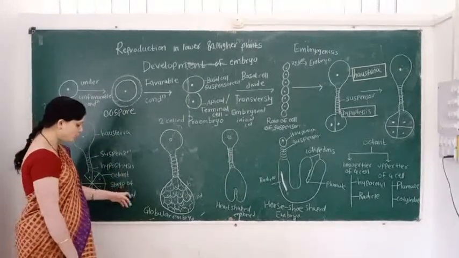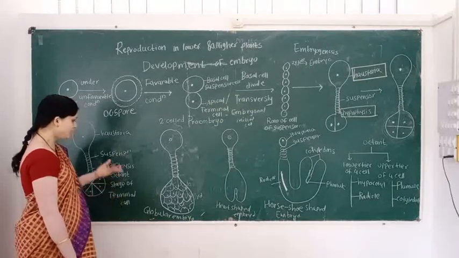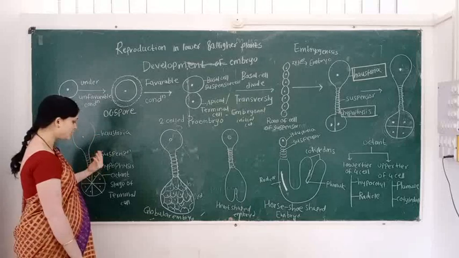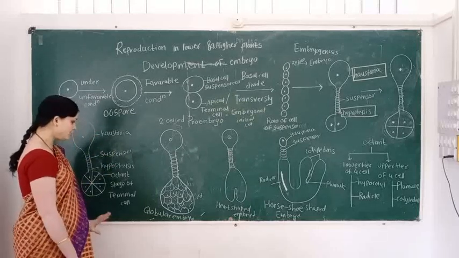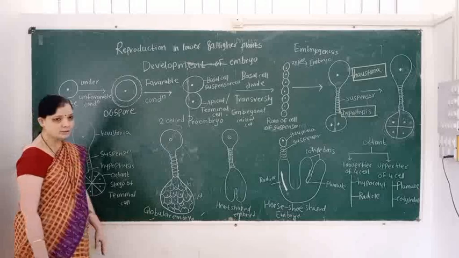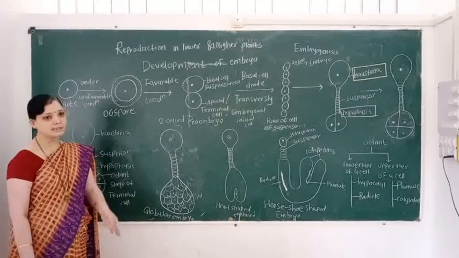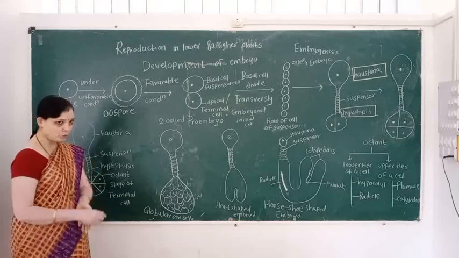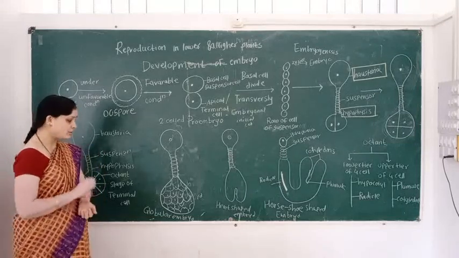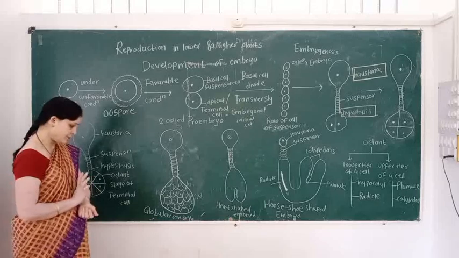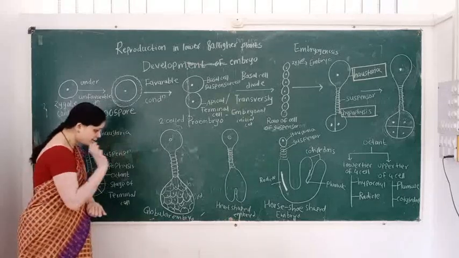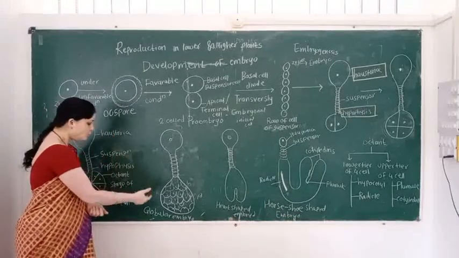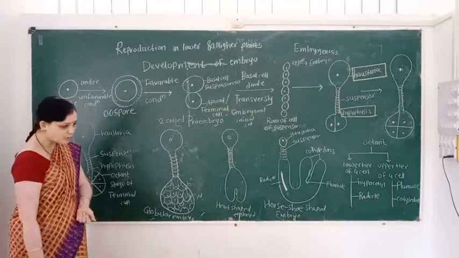The suspensor at the apex consists of haustoria, and the basal cell consists of the hypophysis. Octant means how many cells are formed? 8 cells are formed. So this stage is called the octant stage. Then in the next stage, globular embryo is formed.